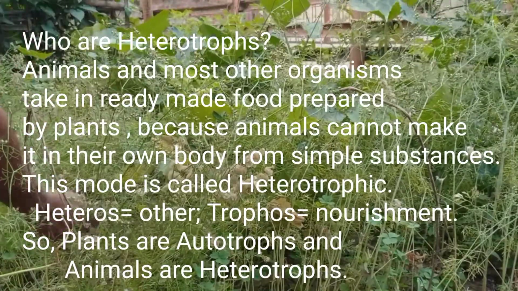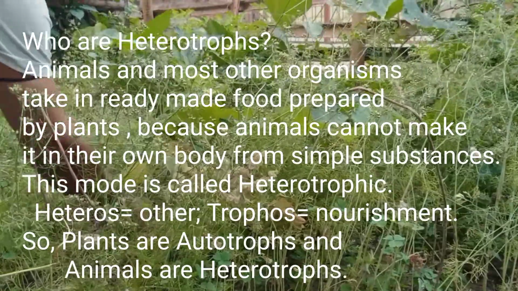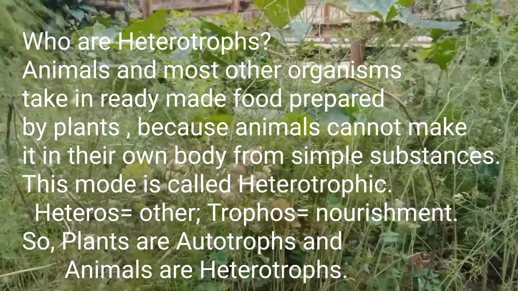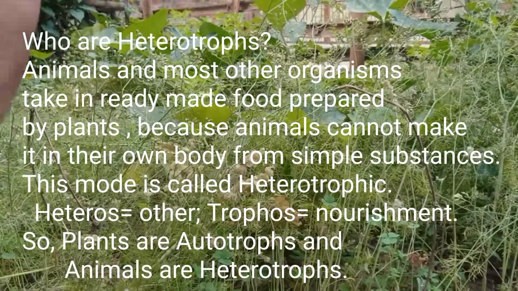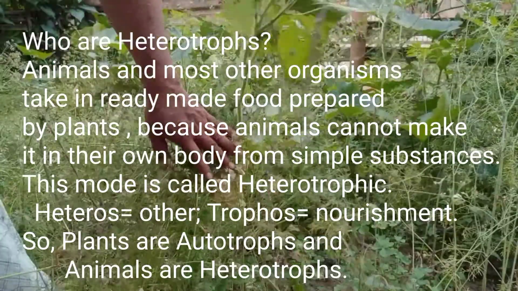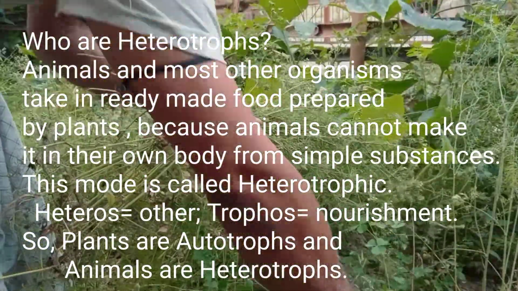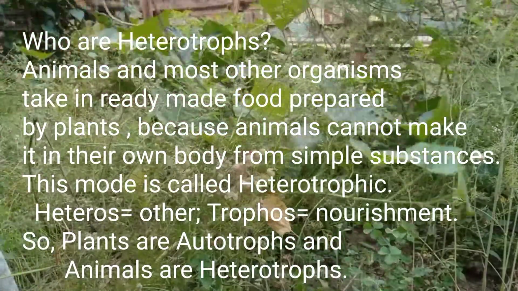That is why they cannot perform the process of making their own food in their own body. That is why animals are compelled to depend upon the plants directly or indirectly for the nutrition process, or we may say to get the nutrients.